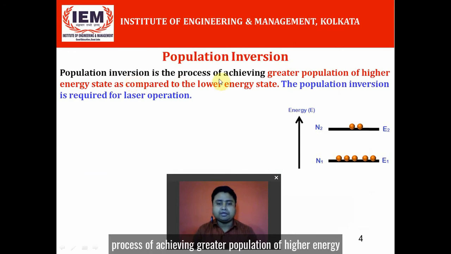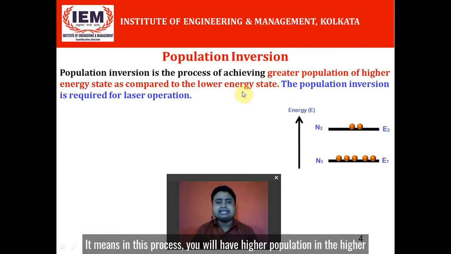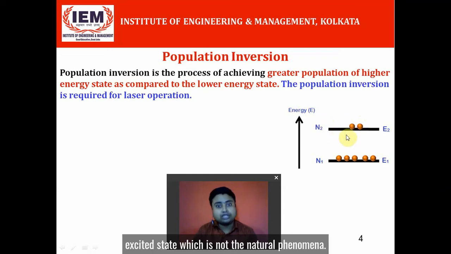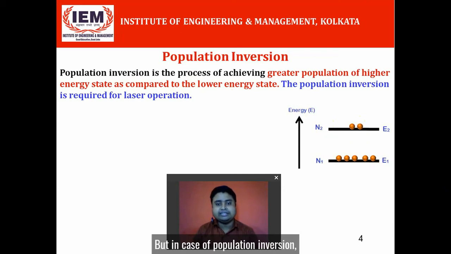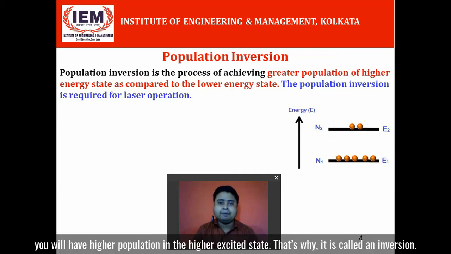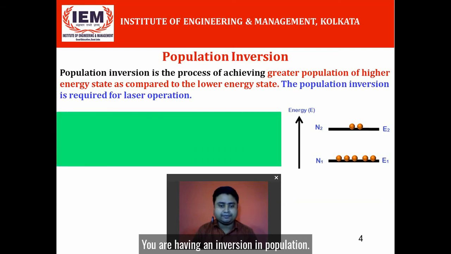Population inversion is the process of achieving greater population of the higher energy state as compared to the lower energy state. It means in this process you will have higher population in the higher excited state, which is not the natural phenomenon. Naturally your lower energy state has more population than the higher one. But in case of population inversion, you will have higher population in the higher excited state. That's why it is called inversion. You are having an inversion in population.